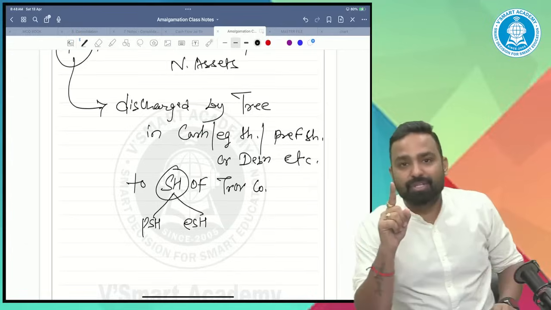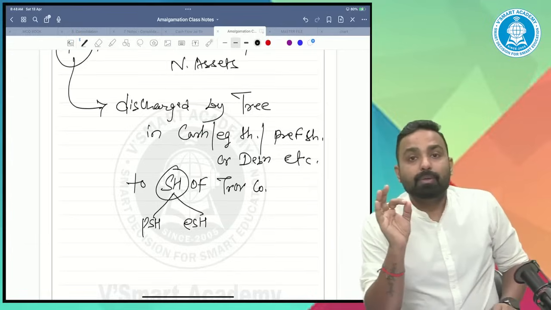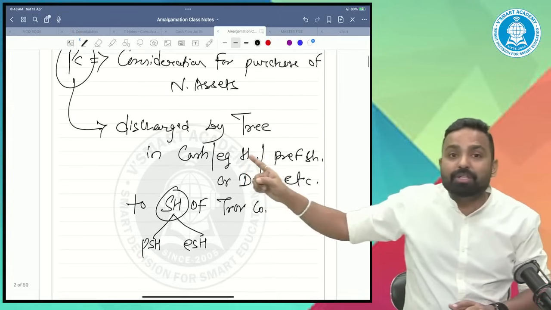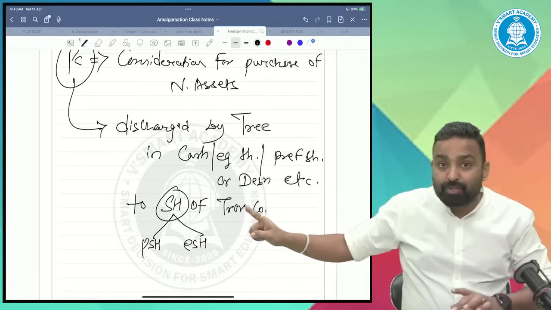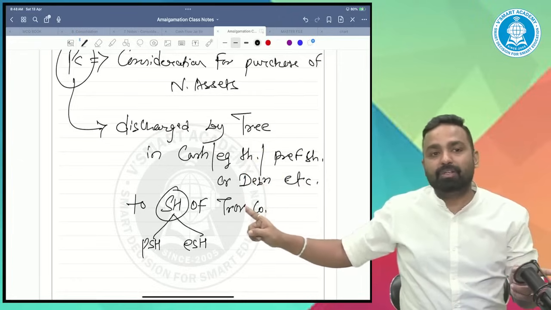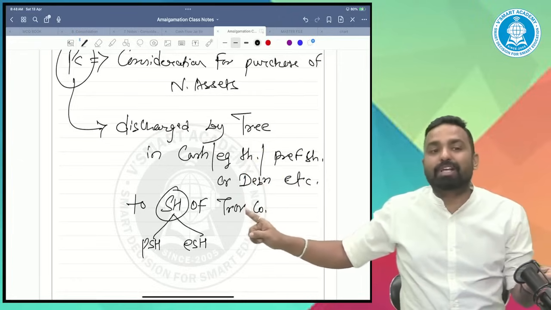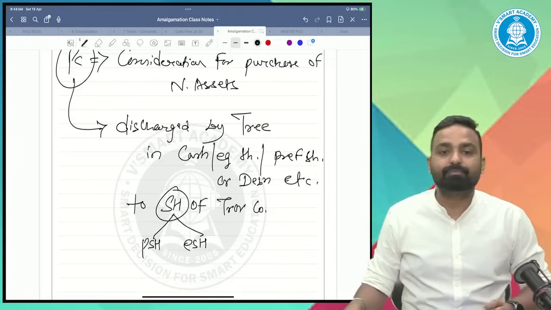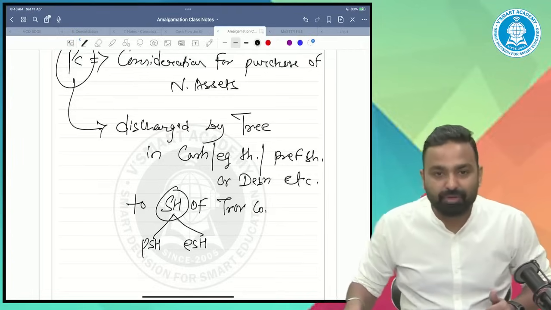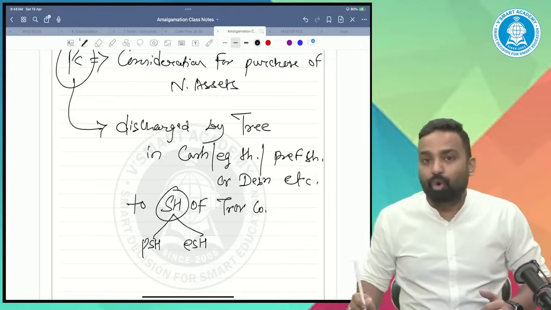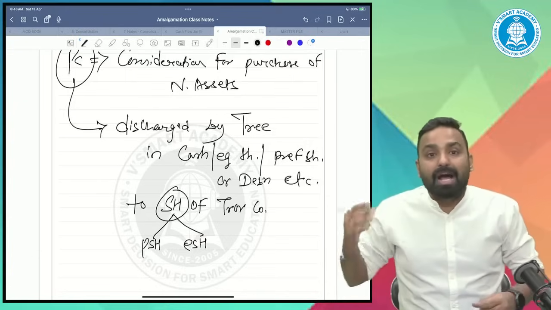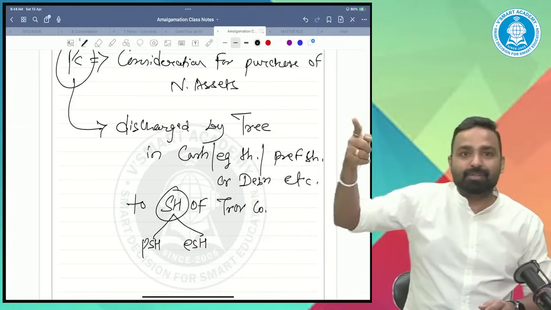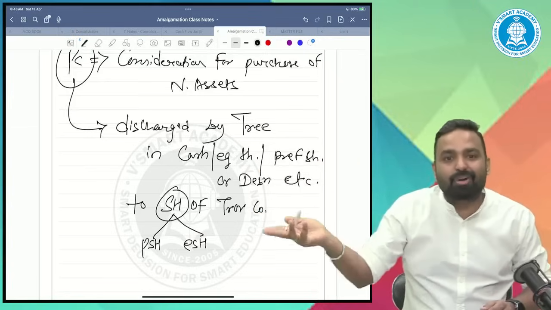So PC is paid by transferee company in cash, equity shares, preference shares, debentures, in any form, to the shareholders of transferor company. Now, I'm asking one question. Please answer me. I'm paying cash, or issuing equity shares, to the creditors of transferor company, to the debenture holders of transferor company. Is this a PC? Very good, everyone is saying no. It is not a PC, because I'm paying cash and equity shares not to the shareholders but to other parties, like creditors and debenture holders.